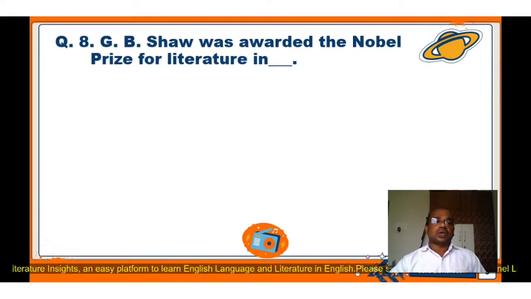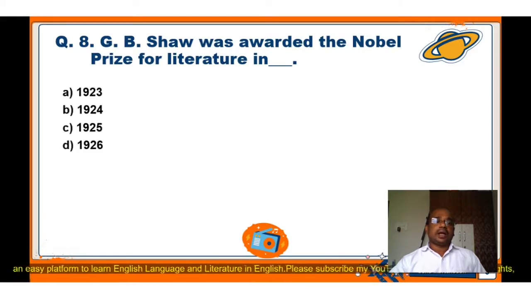Question number 8. G.B. Shaw was awarded the Nobel Prize for Literature in, again four options are here: A. 1923, B. 1924, C. 1925, D. 1926. The correct answer of this question is C, 1925. G.B. Shaw was awarded the Nobel Prize for Literature in 1925.